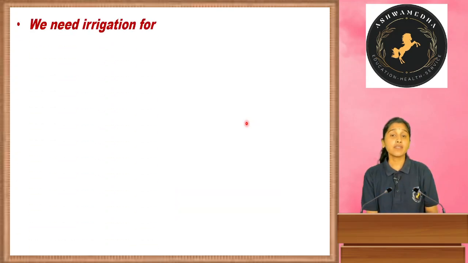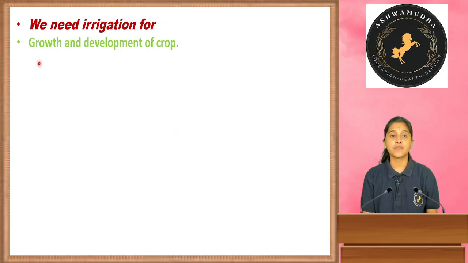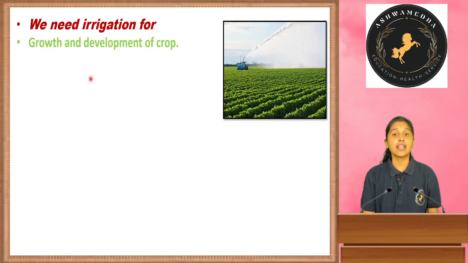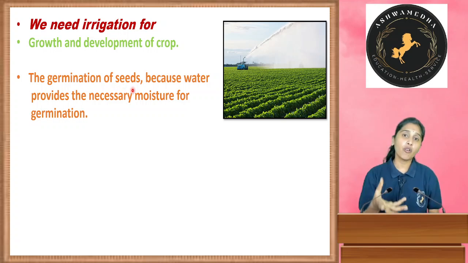Yes, why do we need this irrigation? We need irrigation for the development and growth of a plant. For the better growth and better development of the crop, we should provide water. It is quite natural. For the crops and plants we grow, it is the same. And the germination of seeds. Why do we need to provide water to the seeds?